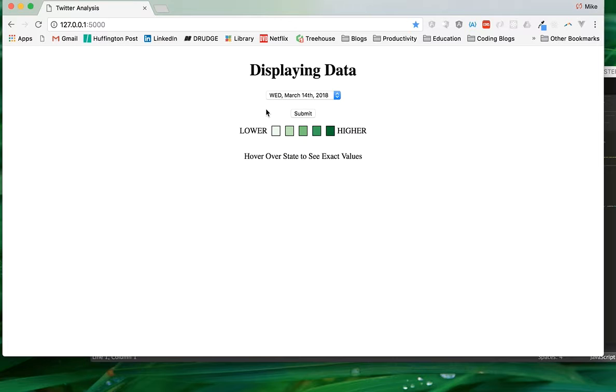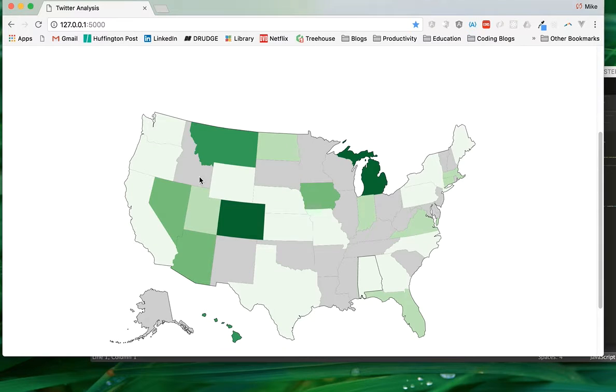As I was saying, I started collecting tweets on Wednesday, March 14th, and I'll go back to the code in a second. These are tweets that people are tweeting about Trump, using sentiment analysis where it goes from 1 to -1, and -1 is considered bad, +1 is considered good, and 0 is neutral. As you can see here in Michigan, it has a value of 0.5. So the tweets coming in from Michigan were positive.